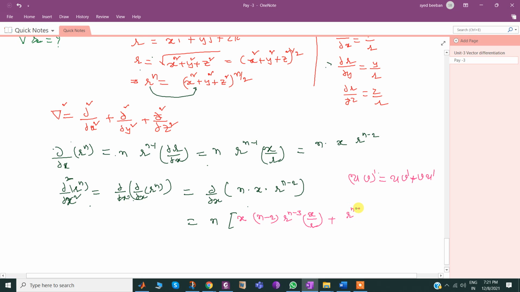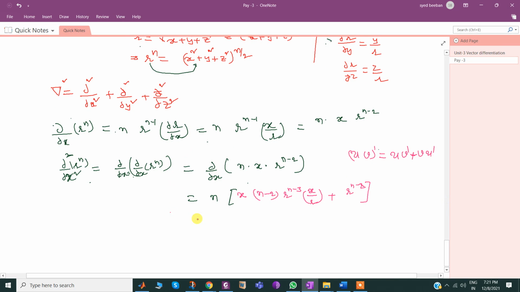Now r^(n-2), differentiation of x with respect to x is 1. So n times x times, or simply x square, I may write, let me write one more. n times (n-2) times x² times, because x times x² first multiplying inside, r^(n-4), r^(n-3) divided by r, plus n times r^(n-2). This is ∂²r^n/∂x².